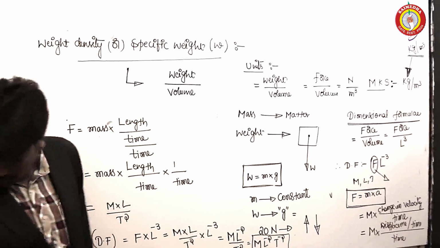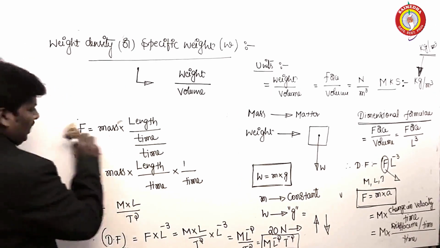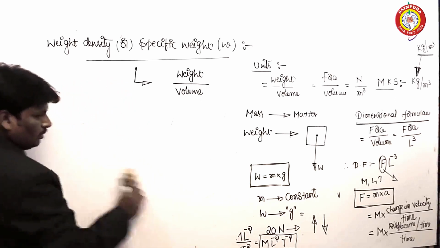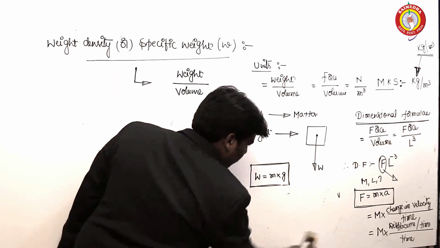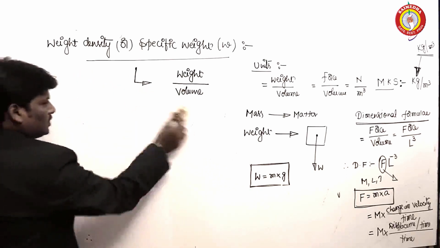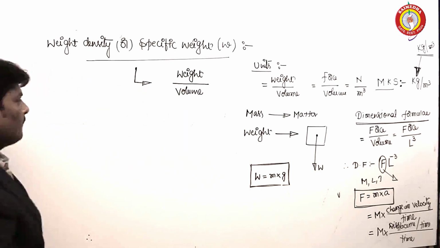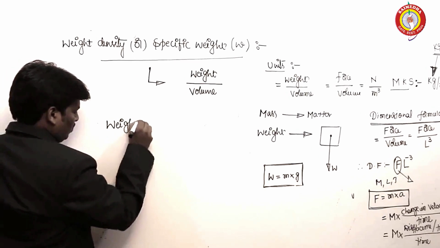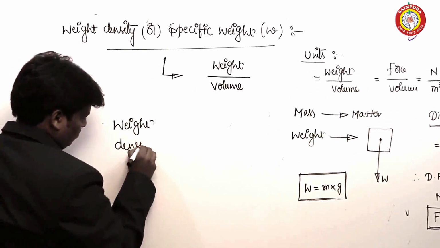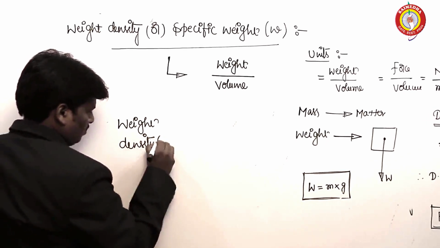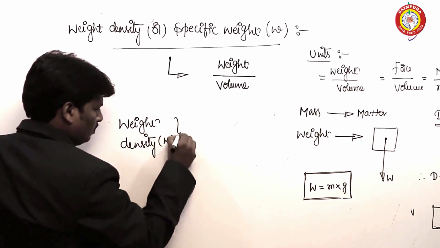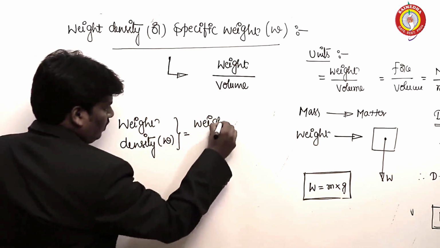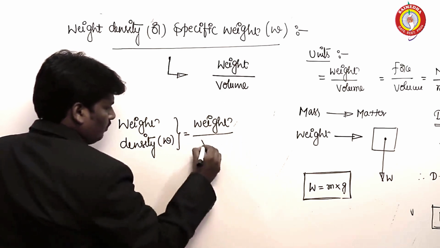Thereafter, I am going to derive one important relation here. That is, weight density W is equal to weight of a fluid to its volume.